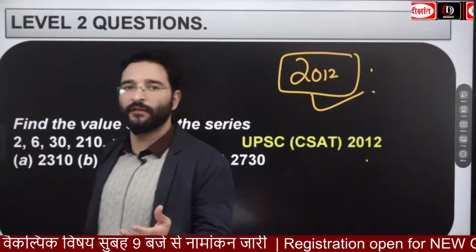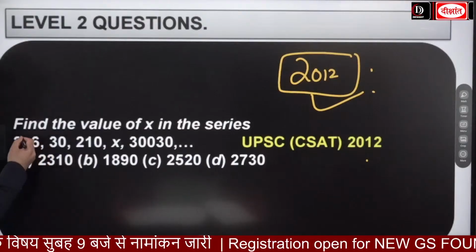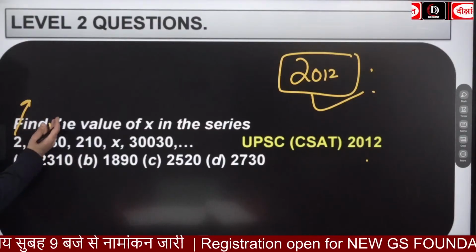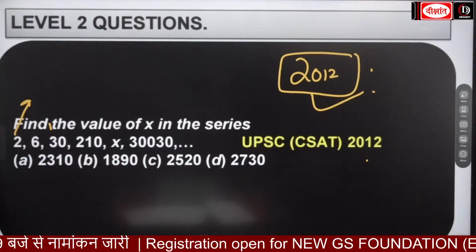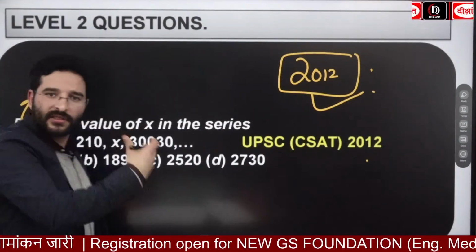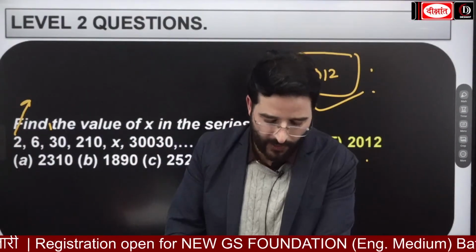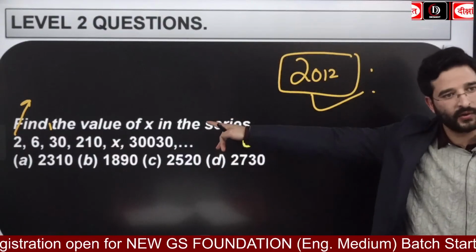Find the value of x in the series. What we get to see, simple, here first 2 is given, then 6, then 30, then 210, x, and then 30030. Simply if I look here, so if they ask you this kind of question again in your examination, I believe at that point of time you will be able to solve this one.